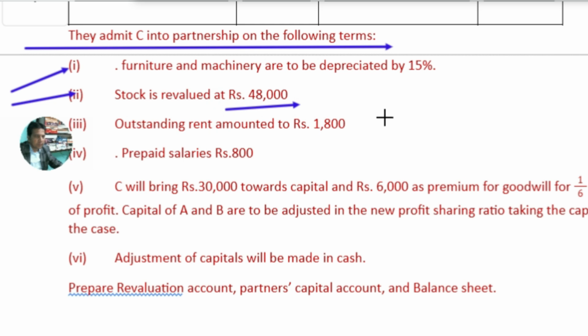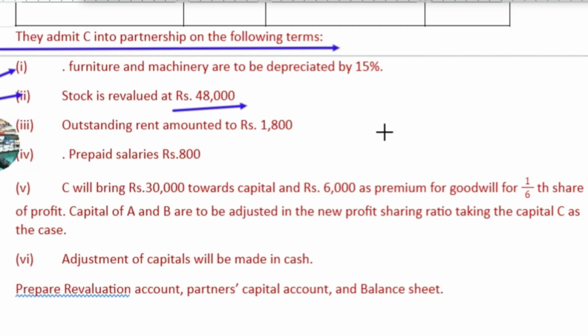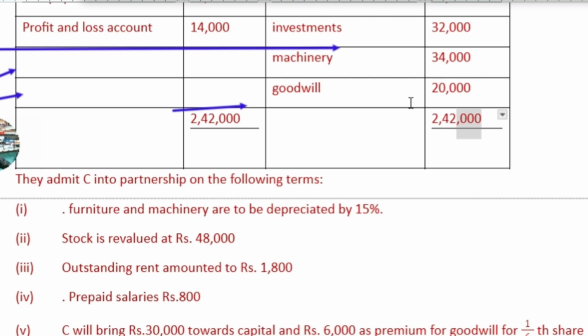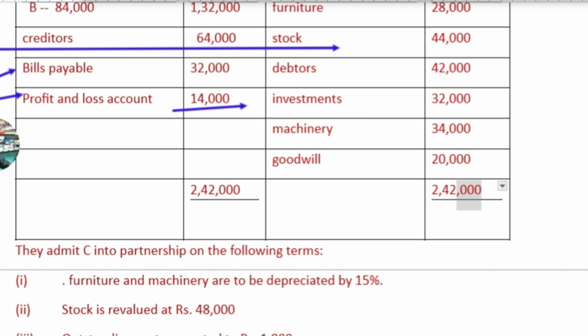When it is revalued, we cannot say whether it is increased or decreased unless it is compared with the existing figure. The stock value is 48,000 and it is now 44,000, so the value of the stock is decreased by 4,000.